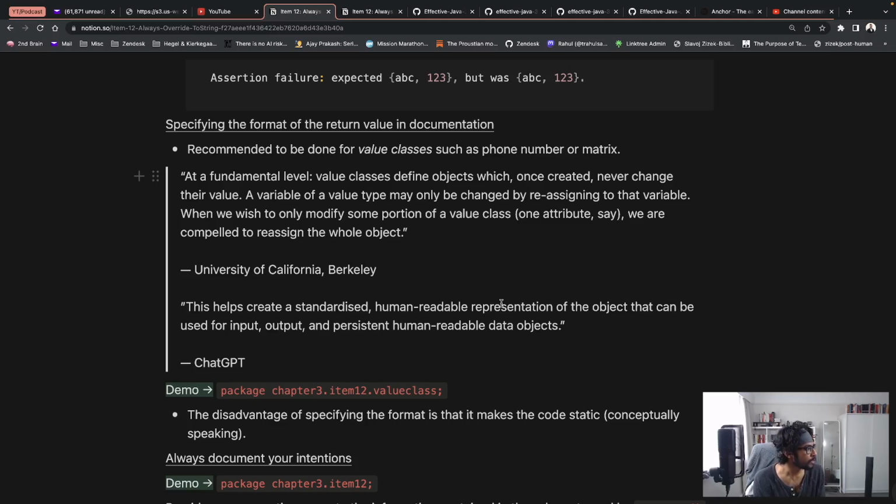When we wish to only modify some portion of a value class, one attribute, let's say, we're compelled to reassign the whole object. So something rather static, and I mean that conceptually, not in the Java sense, it's probably okay to document that because it's not going to change. It's going to be invariable. And also another definition, I would say a clearer one, in fact, by ChatGPT. With a value class, this helps create a standardized human-readable representation of the object that can be used for input-output and persistent human-readable data objects.